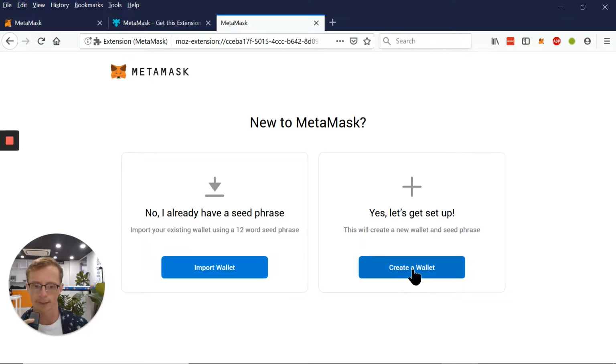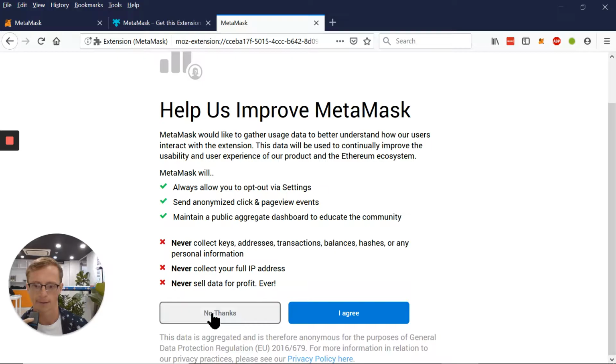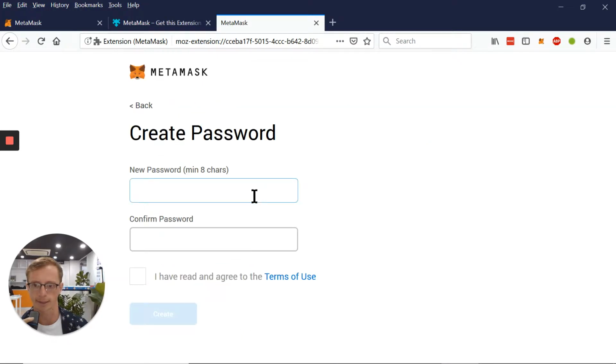So you're going to click Create a Wallet because this is a new wallet. I always click No Thanks to sharing any data. So you have to pick a password. This is the password you'll use just to log into it on your computer.